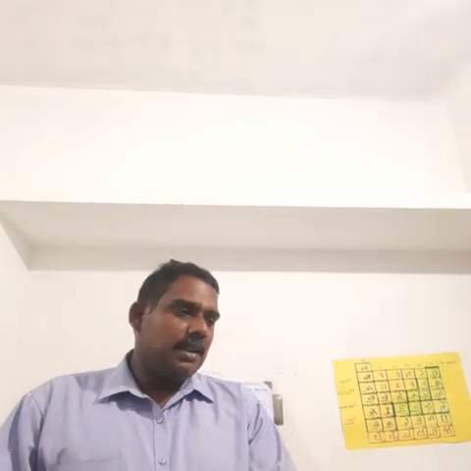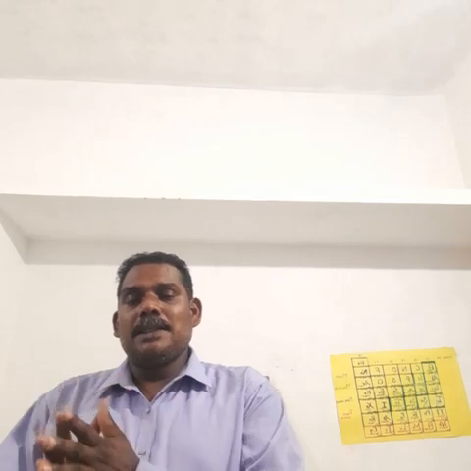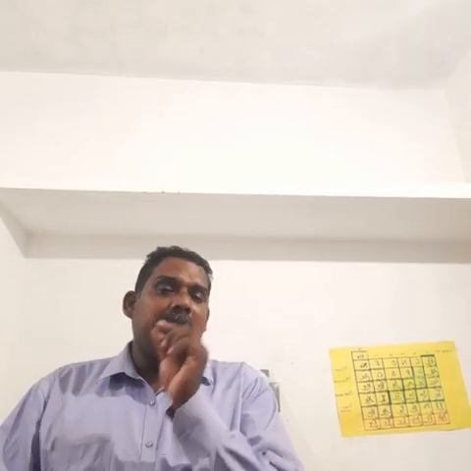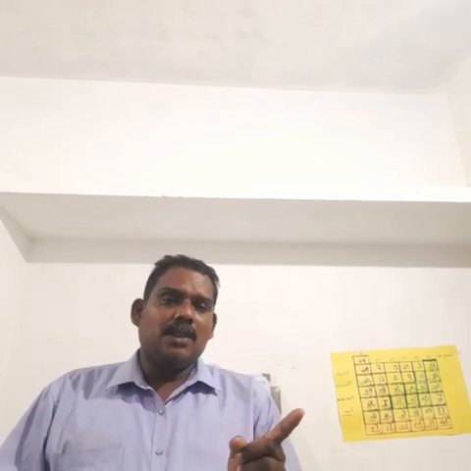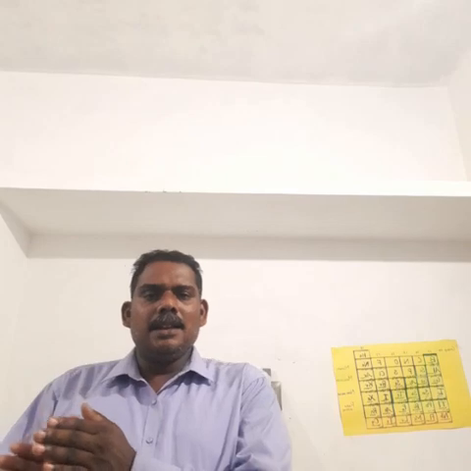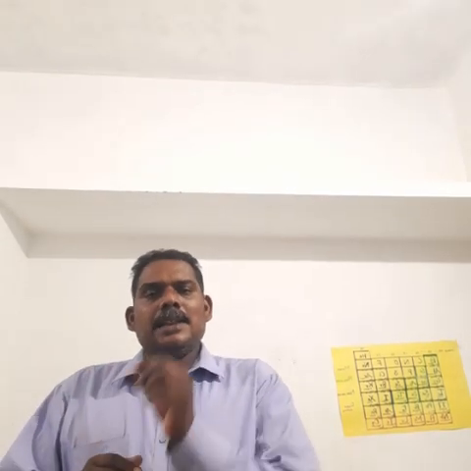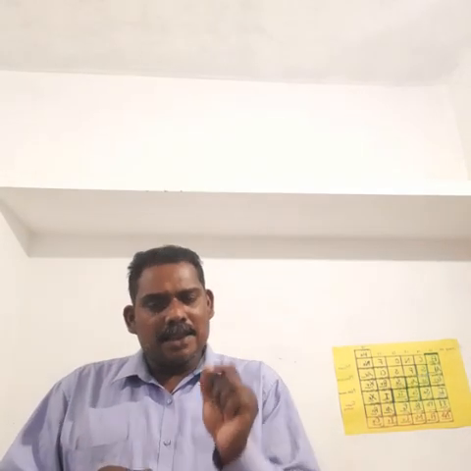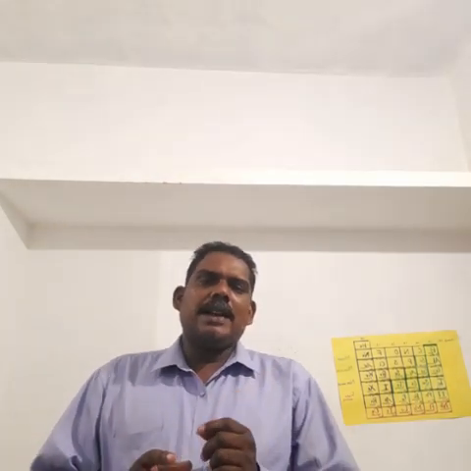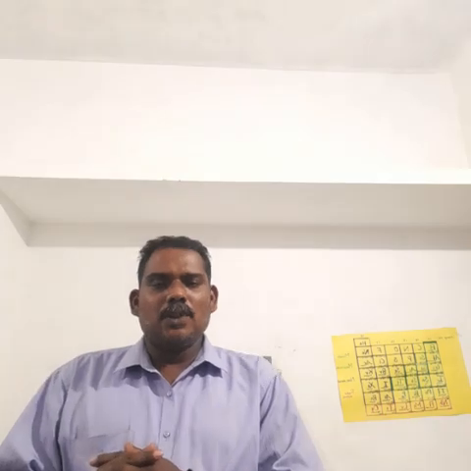For example, if you are taking 1 mole of the acid HCl, this HCl contains number of replaceable H plus ions is 1. So basicity is equal to 1. Clear? For example, sulfuric acid, H2SO4.